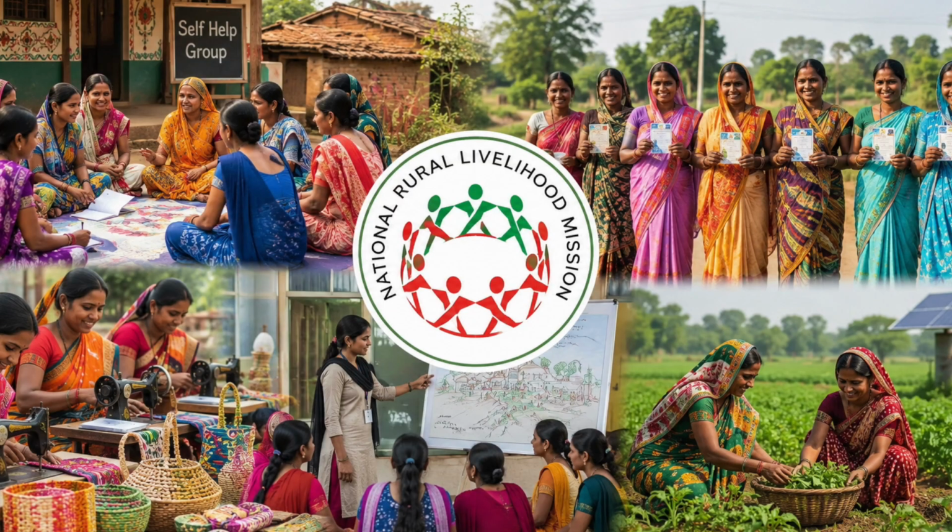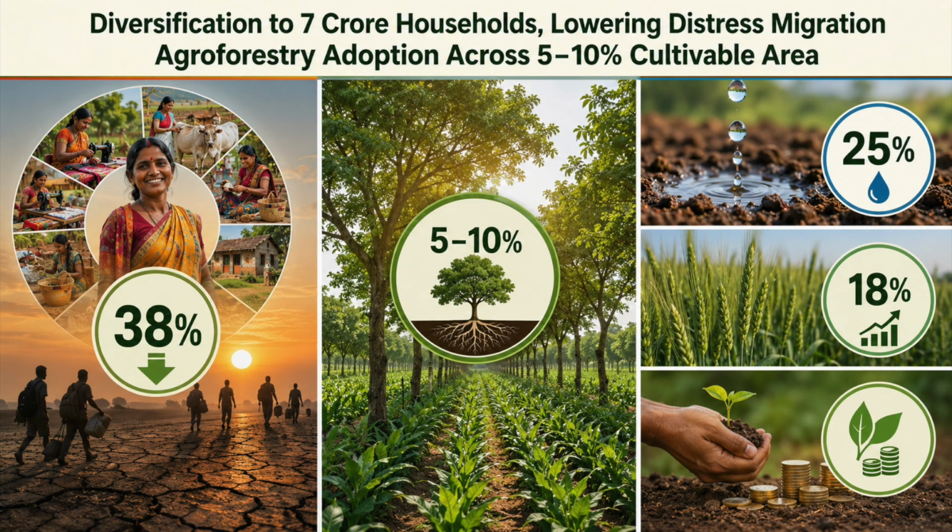India's National Rural Livelihood Mission offers diversification to 7 crore households, lowering distress migration by 38% during the 2019 drought.